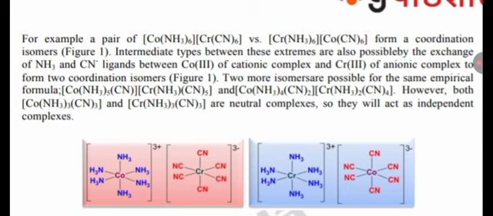Two more isomers are possible for the same chemical formula: [Co(NH3)5CN][Cr(NH3)(CN)5] and [Co(NH3)4(CN)2][Cr(NH3)2(CN)4]. The terms [Co(NH3)3(CN)3] and [Cr(NH3)3(CN)3] are neutral complexes, so they will act as independent complexes.